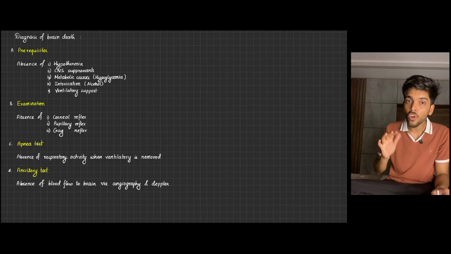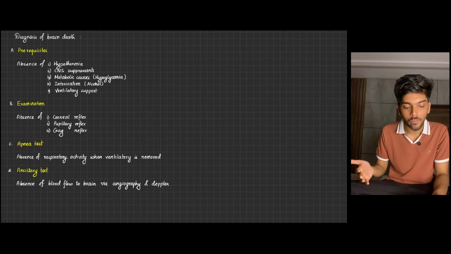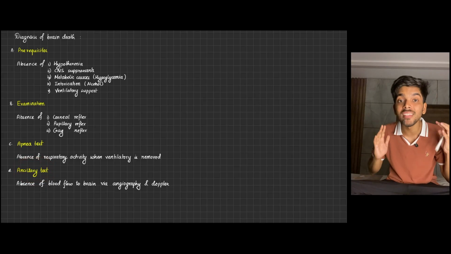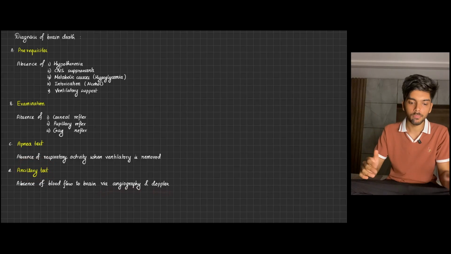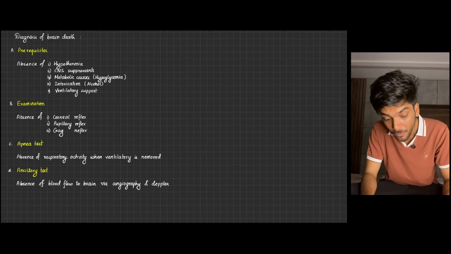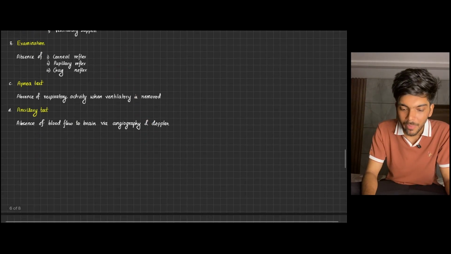And finally, if you are not sure with the apnea test as well, you can perform the ancillary test where you simply look at the circulation of blood to the brain through angiography or Doppler. And it is after performing all these that you can finally verify brain death.